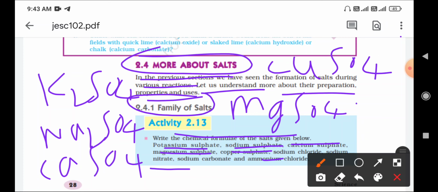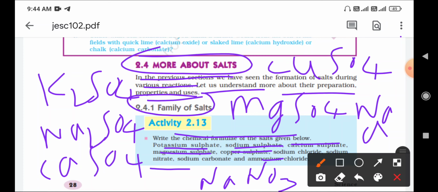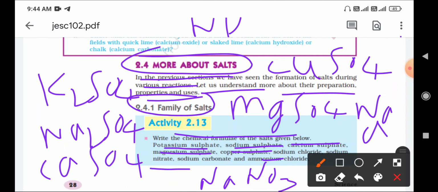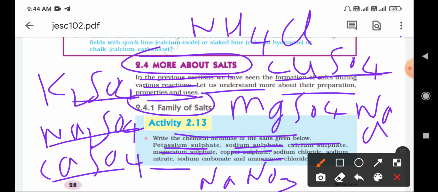Next, sodium chloride, NaCl. Next, sodium nitrate, NaNO3. Next, ammonium chloride, NH4Cl.